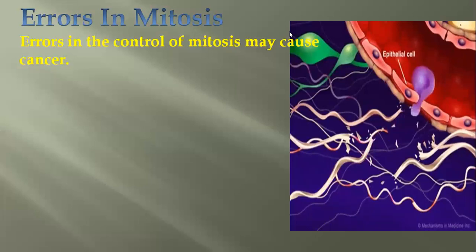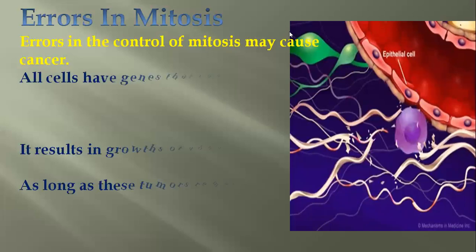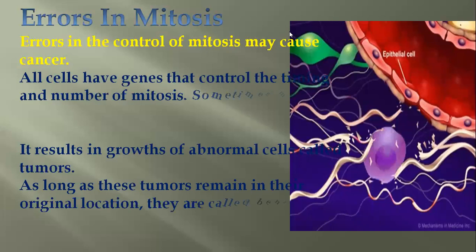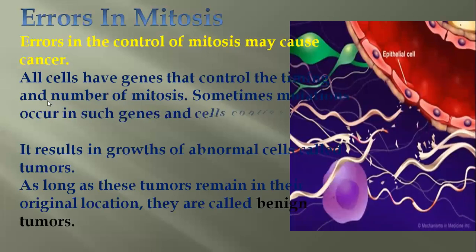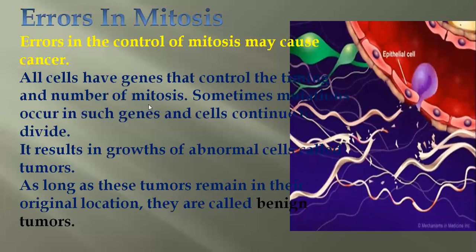We know all about cancer. How does it happen? All the cells have genes that control the timings and numbers of mitosis. So we have seen that chromosomes are duplicated in mitosis and they are moved towards the poles and the two cells are formed. Those chromosomes have some parts of the DNA.